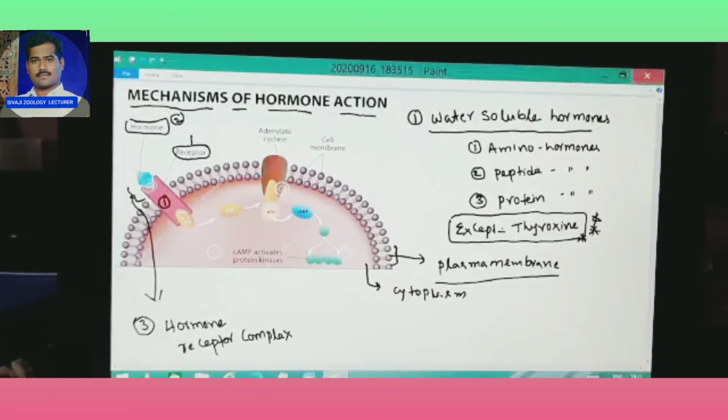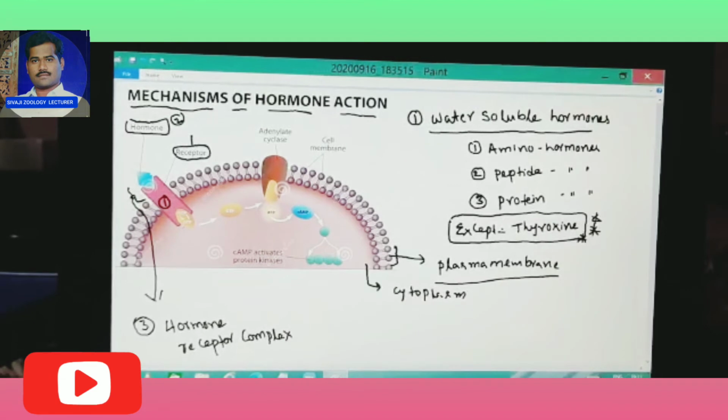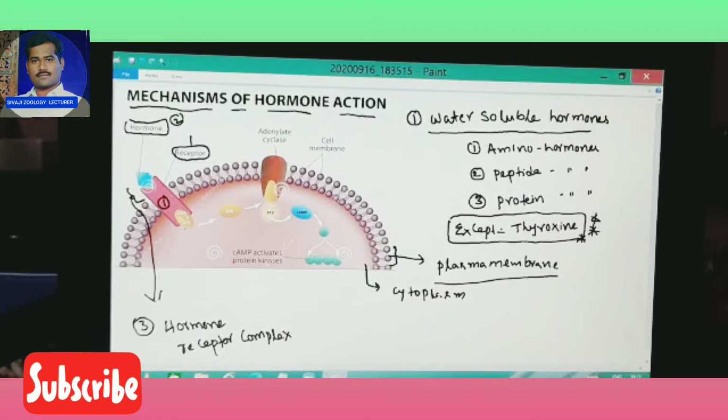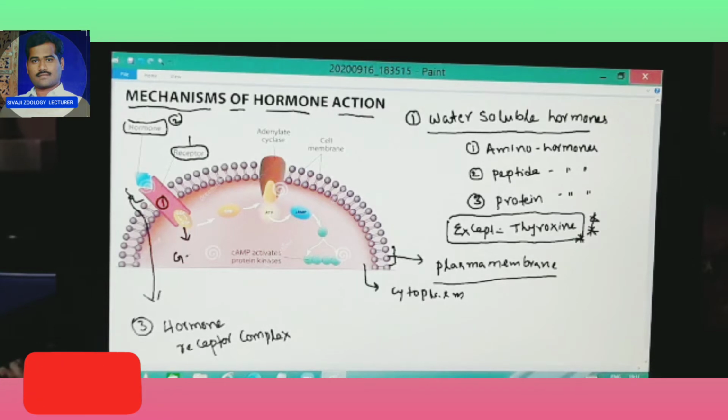The signal is transferred to the G protein. This is the fourth one, G protein. The G protein transfers the signal, forming GTP, guanosine triphosphate.